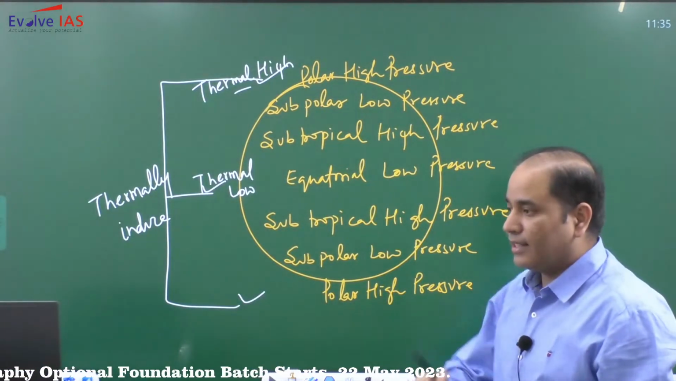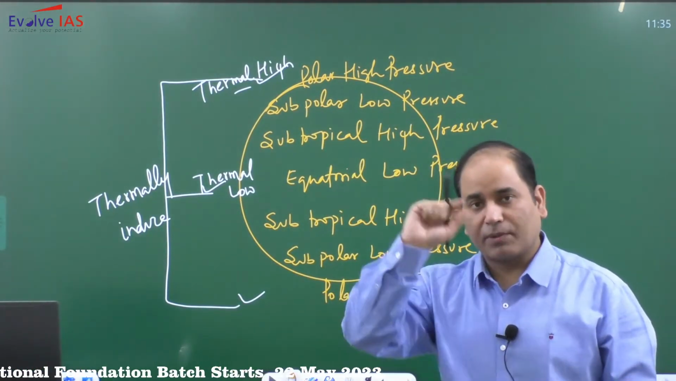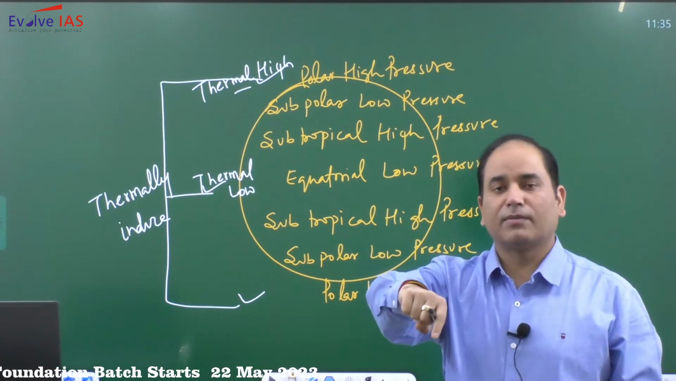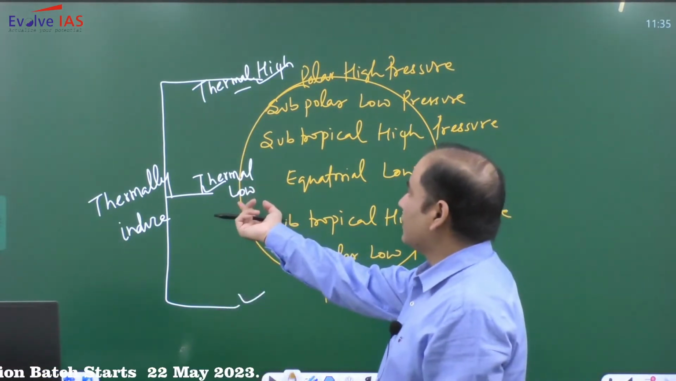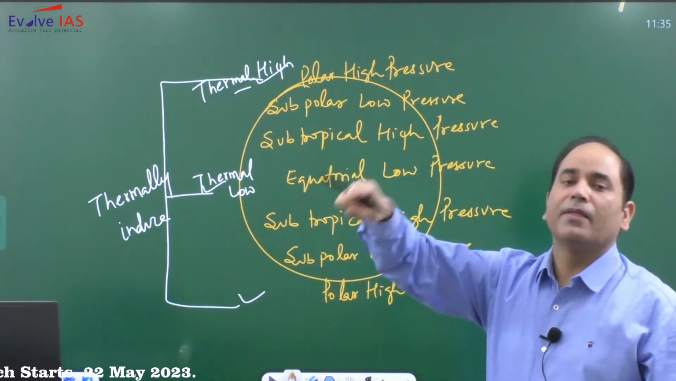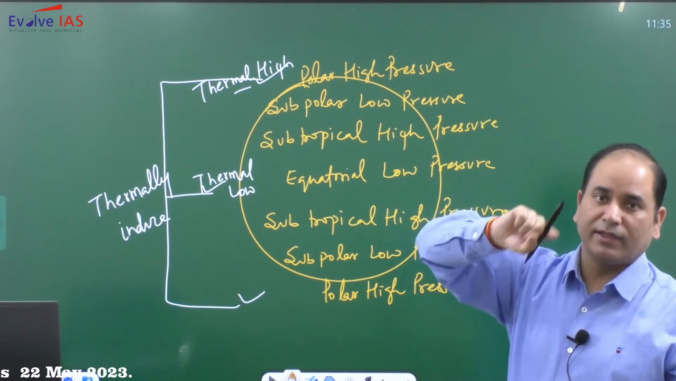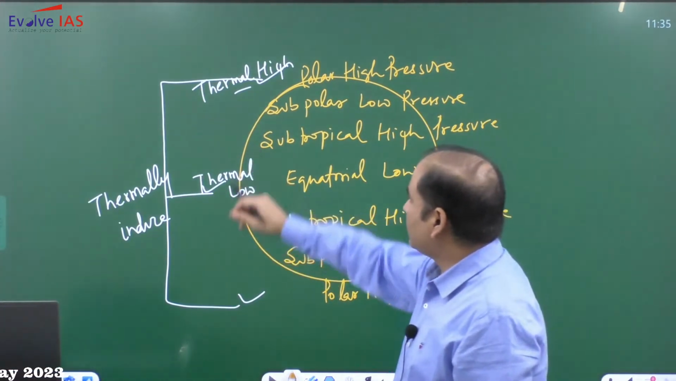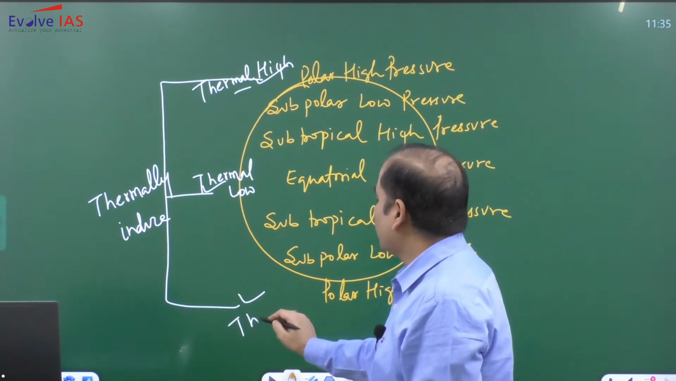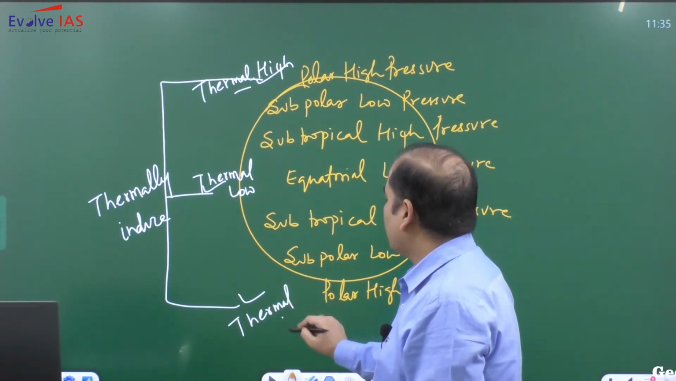So when we are writing thermal high, you need to understand that pressure will be high because of thermal region. When we are writing thermal low, it means pressure will be low because of temperature. So we have three pressure belts that are thermal, high and low.